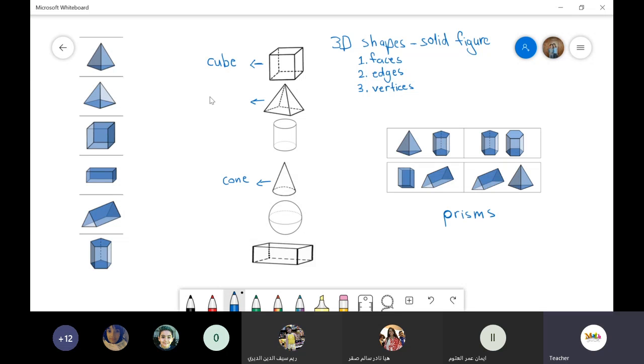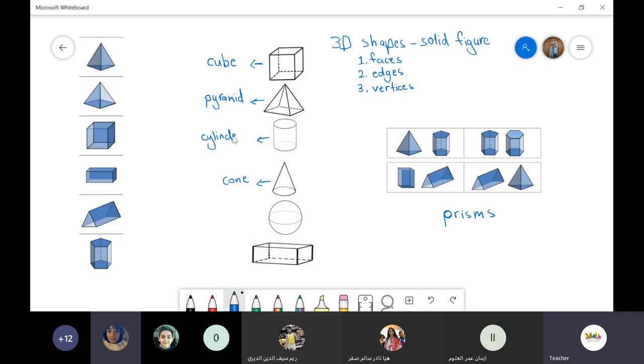This is a pyramid. Did anybody visit Egypt? Inside Egypt, you can find the three huge pyramids. Yes, this is a pyramid. I never went to Egypt. Okay, it's okay. My dad used to go. This one, we call it a cylinder.